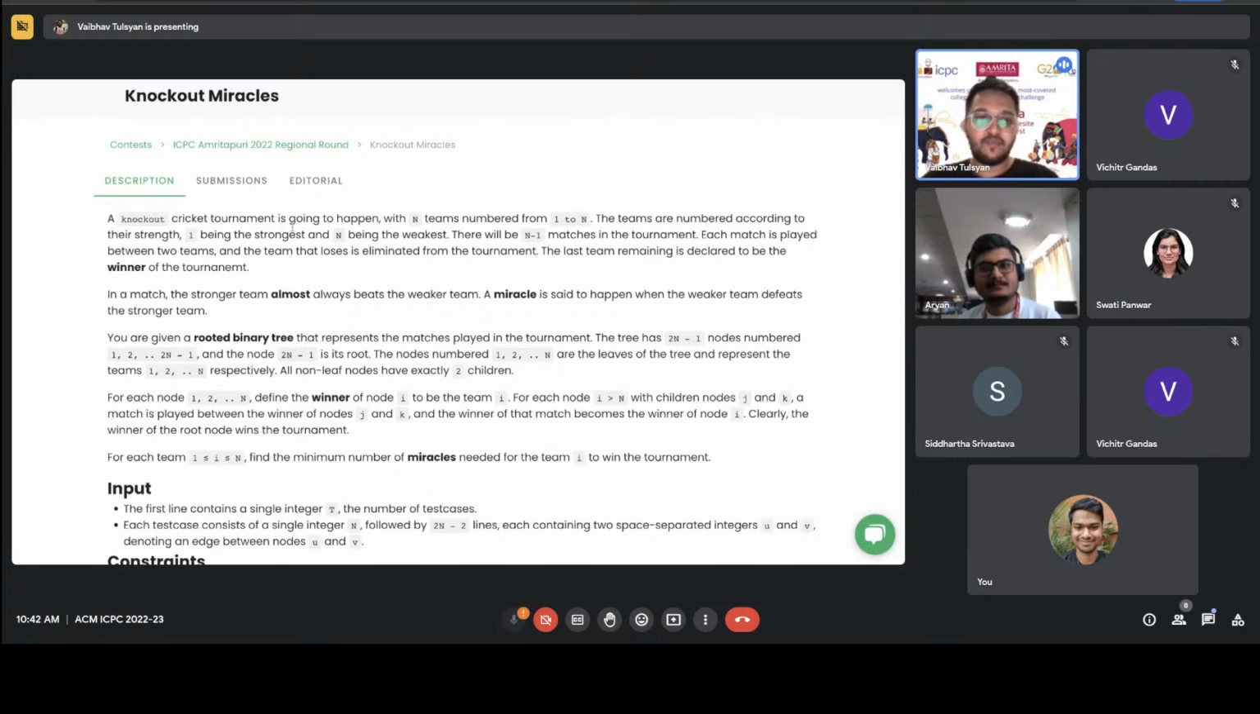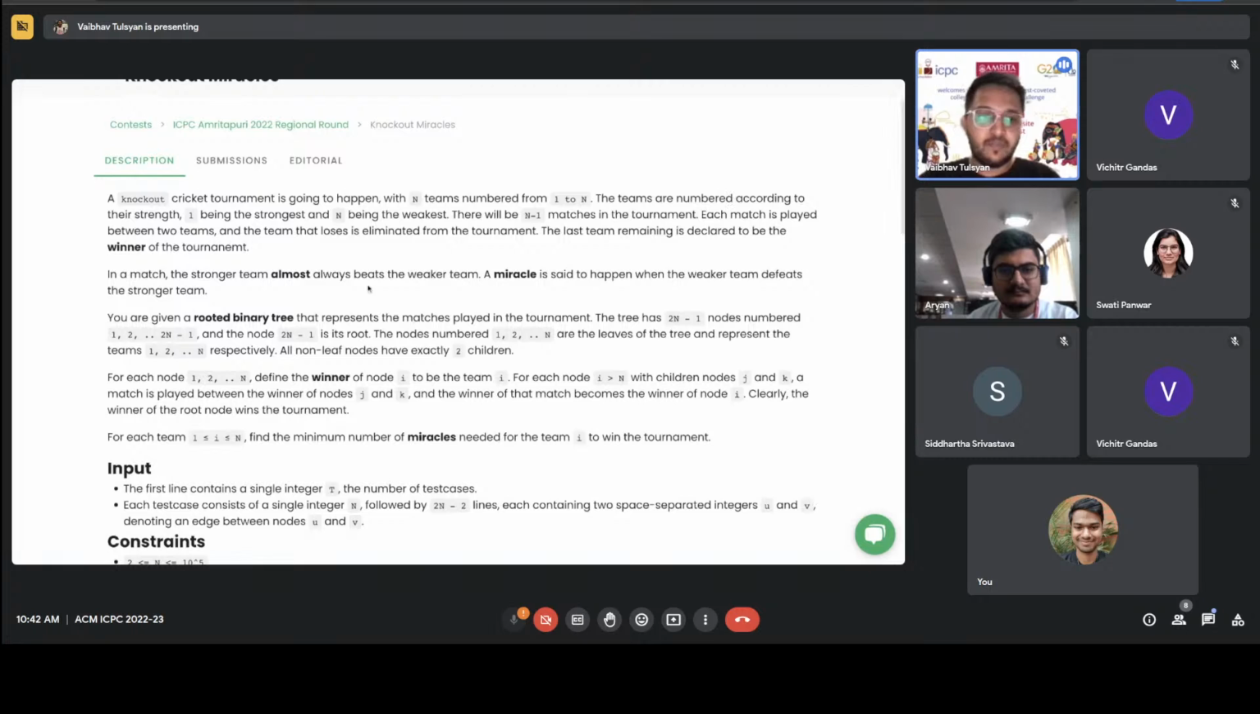Sure. So we have a knockout cricket tournament. There used to be a cricket knockout tournament back in the early 2000s, which has now stopped. But let's imagine that we have such a tournament again, and you have n teams numbered from 1 to n, according to their strength. The strongest team is numbered 1, and the weakest is numbered n. There will be n-1 matches in the tournament, and each match is played between two teams. If a team loses against their opponent, they are eliminated immediately. They don't participate in any further matches, and the last team that remains is declared the winner.